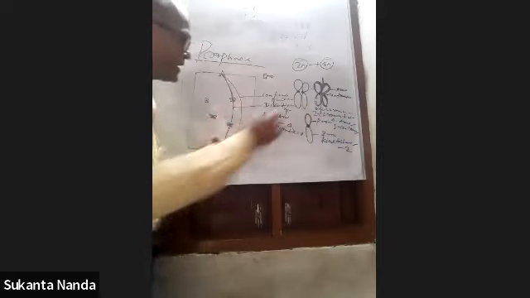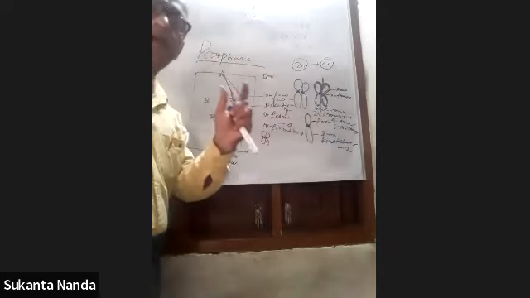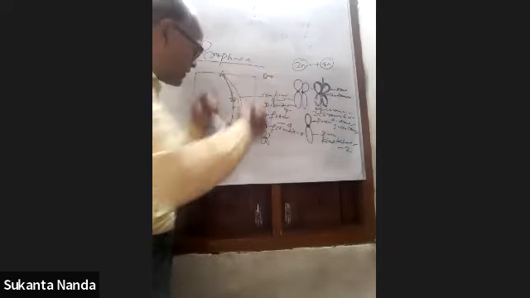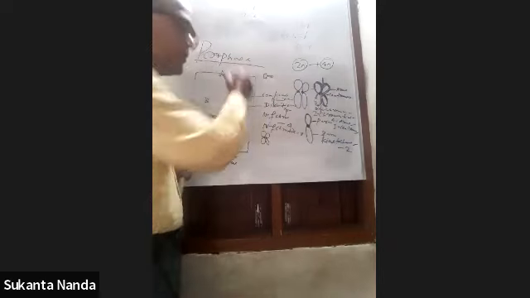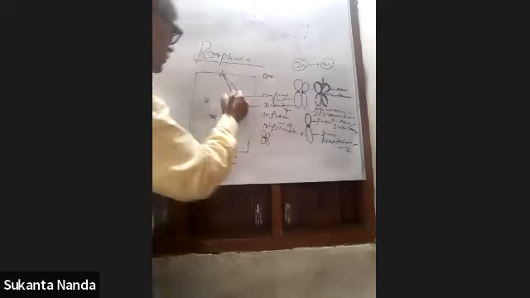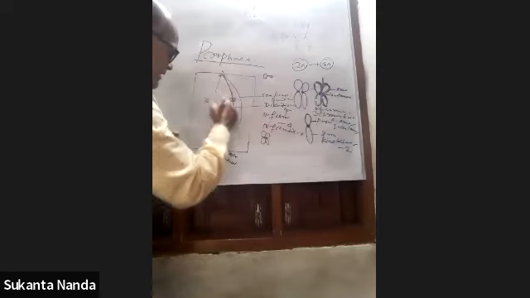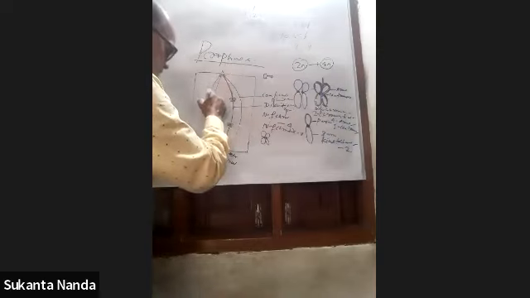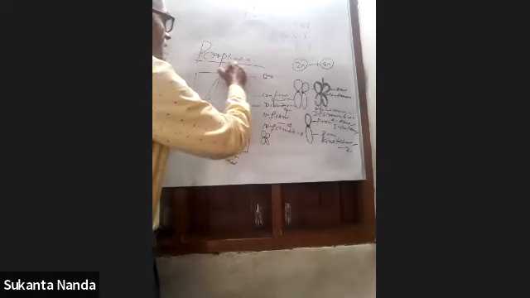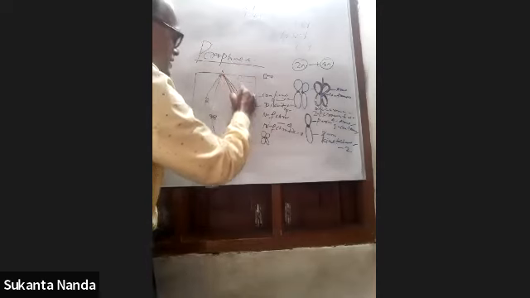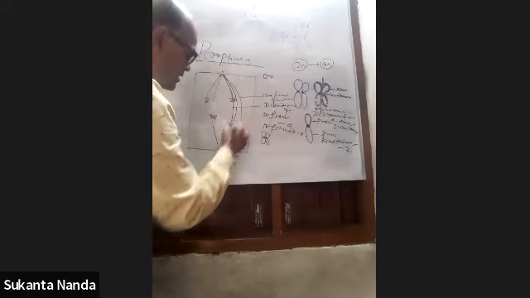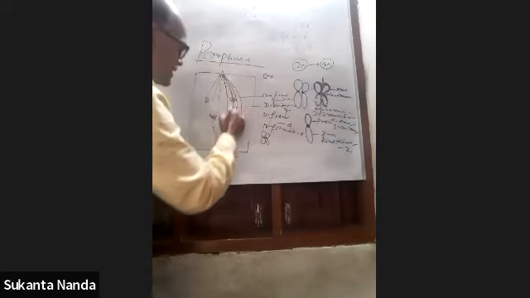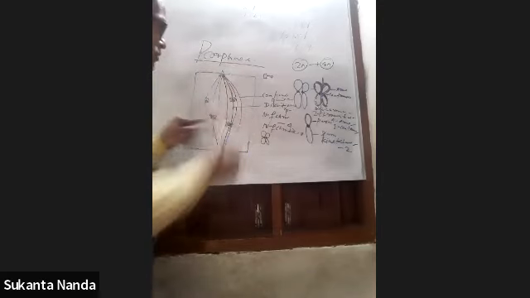Okay, so in one chromosome there are two kinetochores. One will take the fiber of the north pole, and one will take the fiber of the south pole. Like this, you should see that this one also joins, and this one also. Another one will go through this way, without any obstruction from chromosomes or kinetochores.